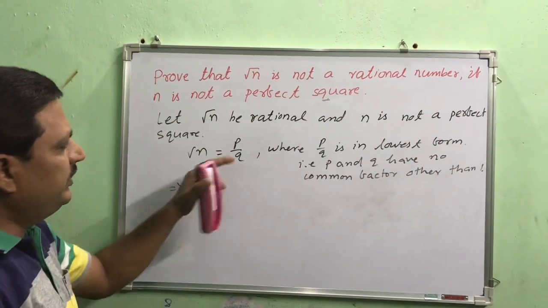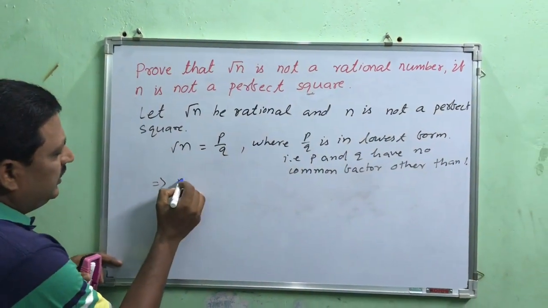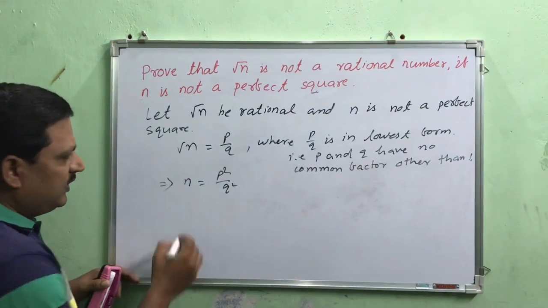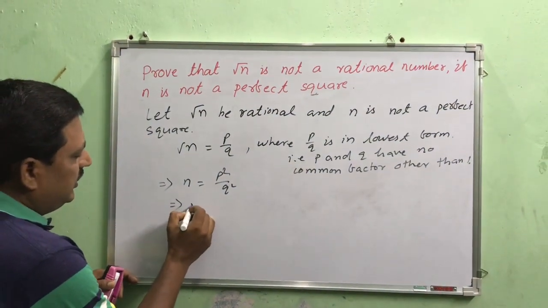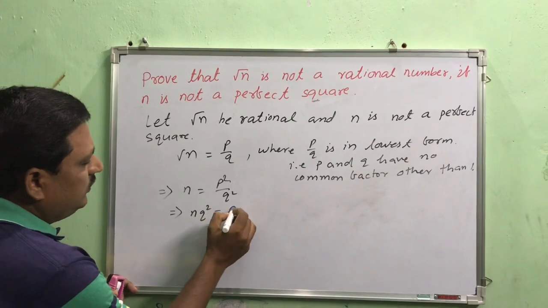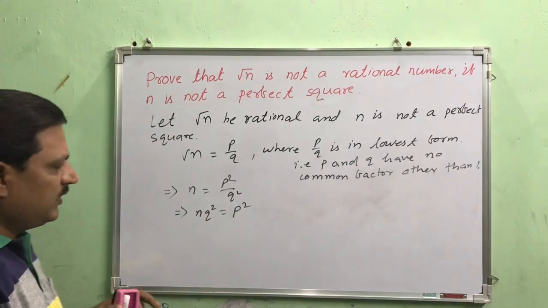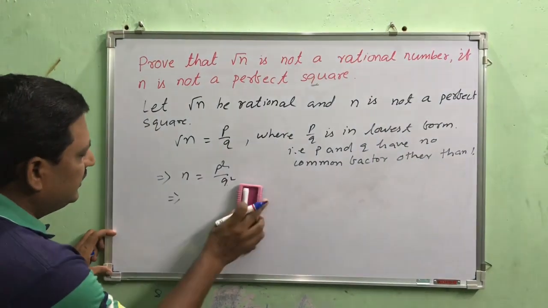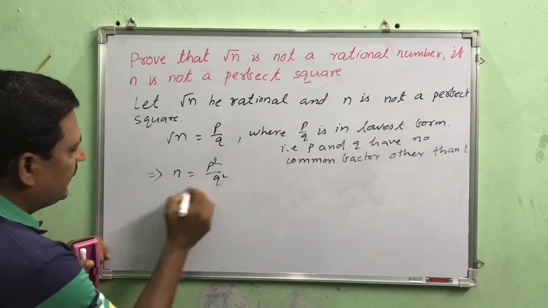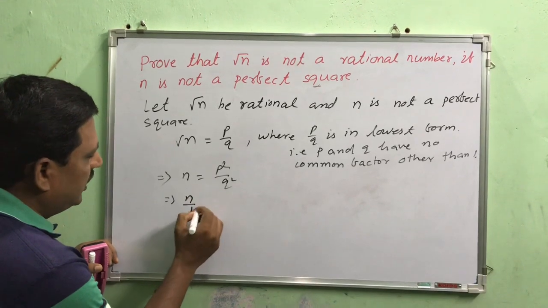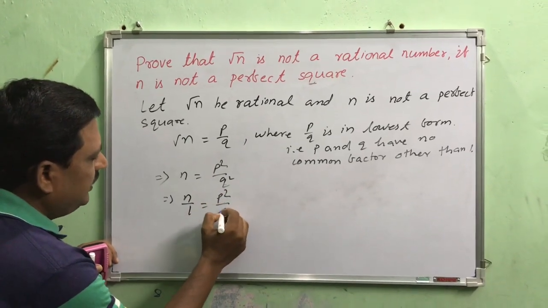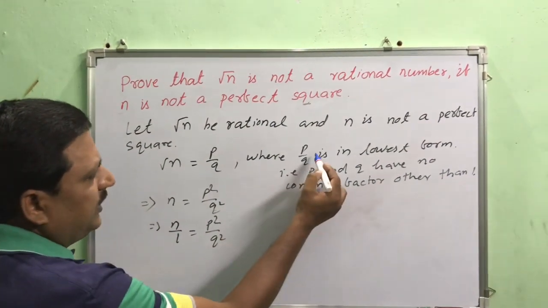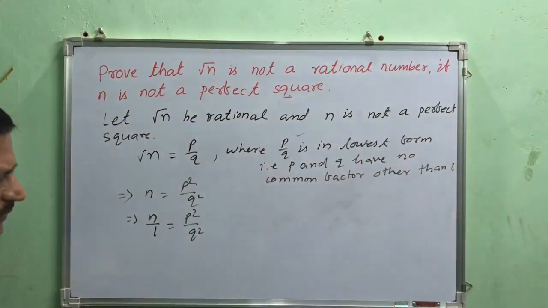From here we get n equal to p square by q square. That means n q square equal to p square. Or we can write the same thing in another way: n by 1 equal to p square by q square. Here you see p and q are in lowest form.